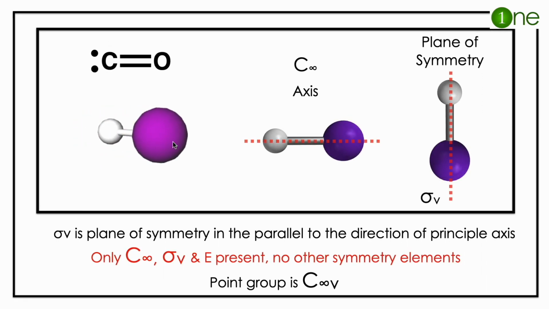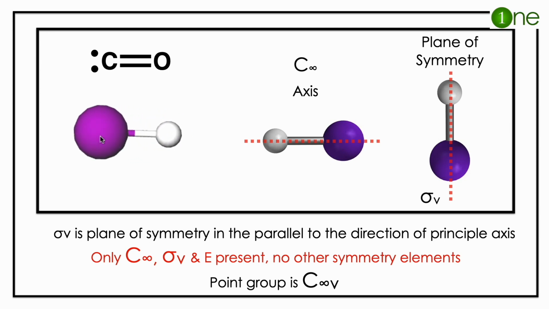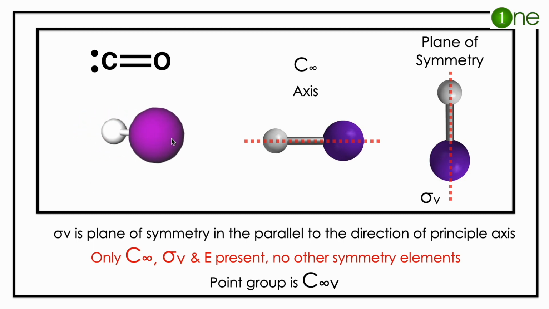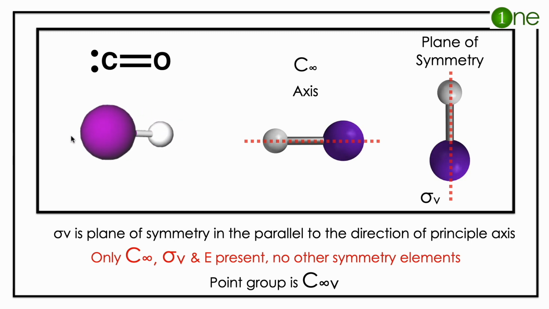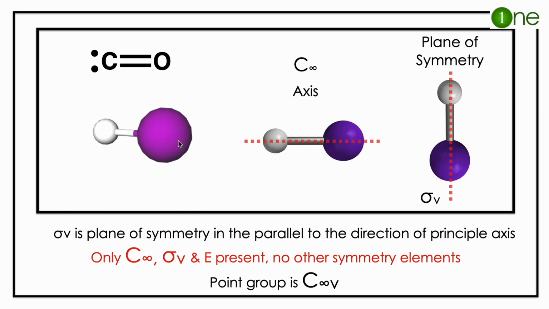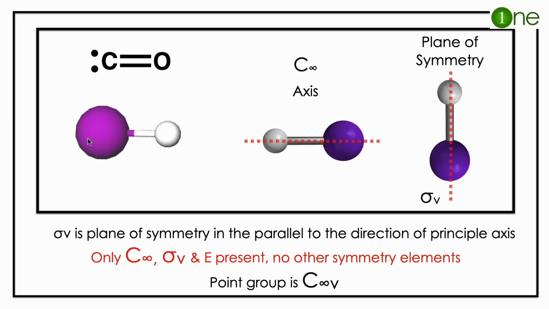Carbon monoxide is a different molecule. It's a molecule of linear form with a lone pair, unbonded electrons and a double bond. Simply, we can call it a linear molecule with a heteroatom. It is like simple HCl. So a heterodiatomic molecule means you have a C infinity axis. So it has C infinity and sigma v plane.